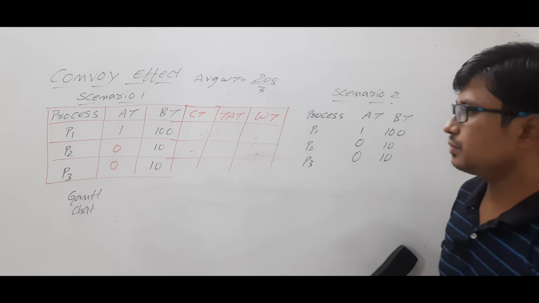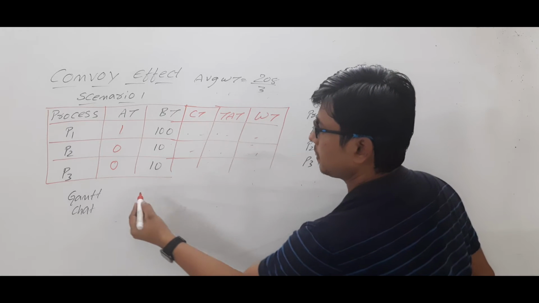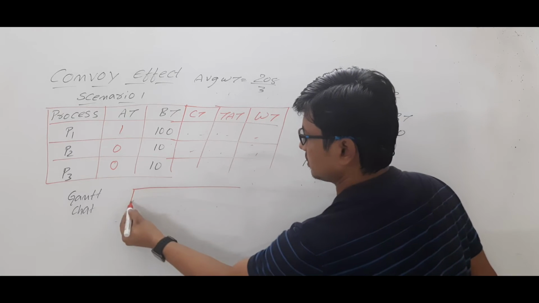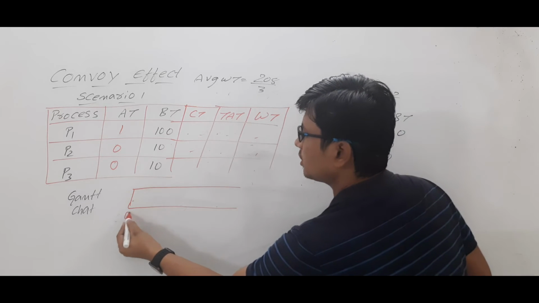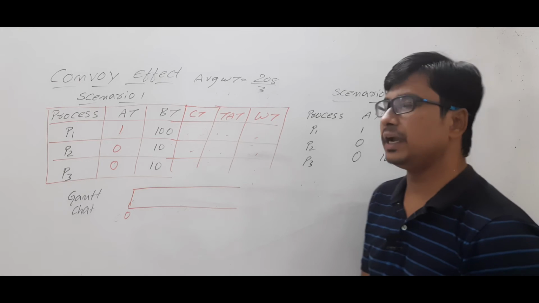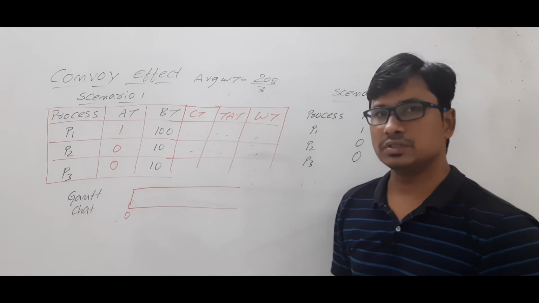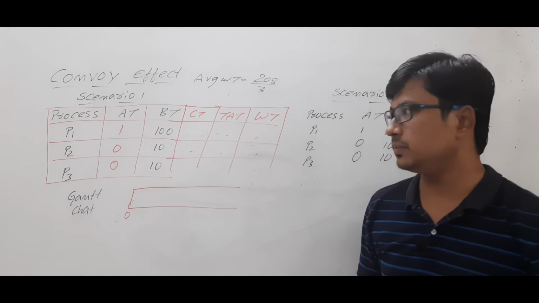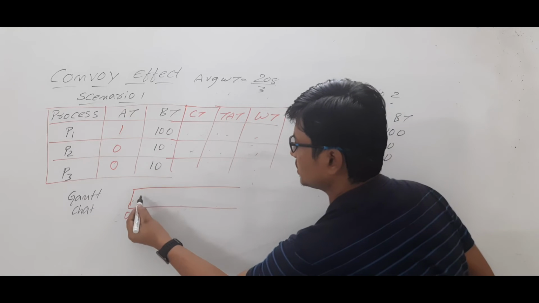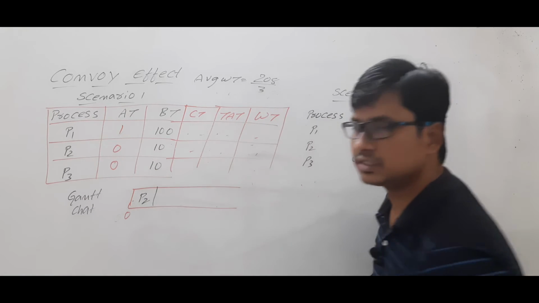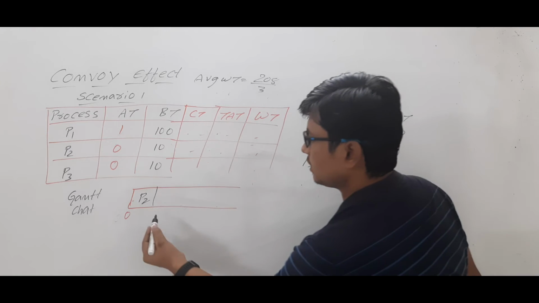Okay, are you able to understand? So again, let me draw the Gantt chart. At 0 units of time, what processes have arrived? P2 and P3. Now both the processes have arrived in the ready state at the same time. Then we need to look at the ID. Process P2 has the lowest ID. It will be scheduled first to the running state.